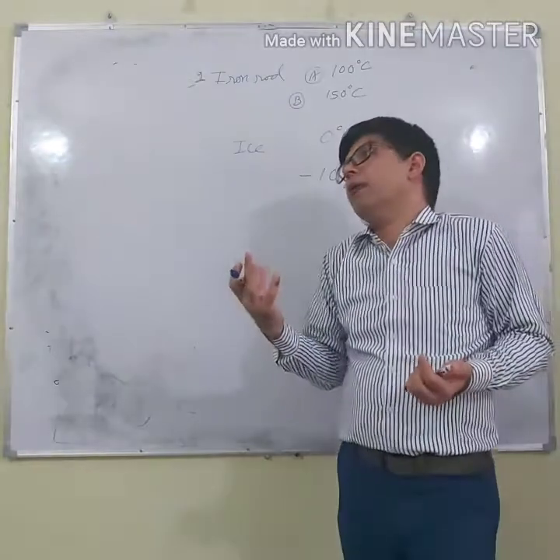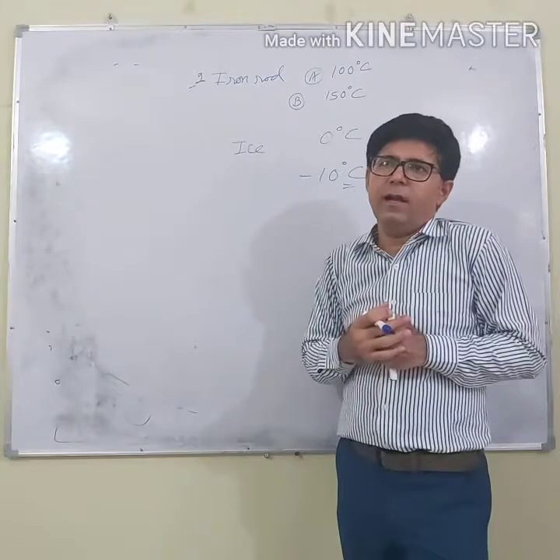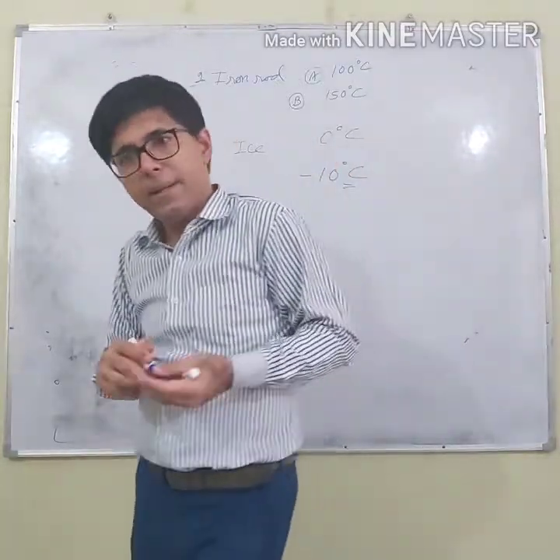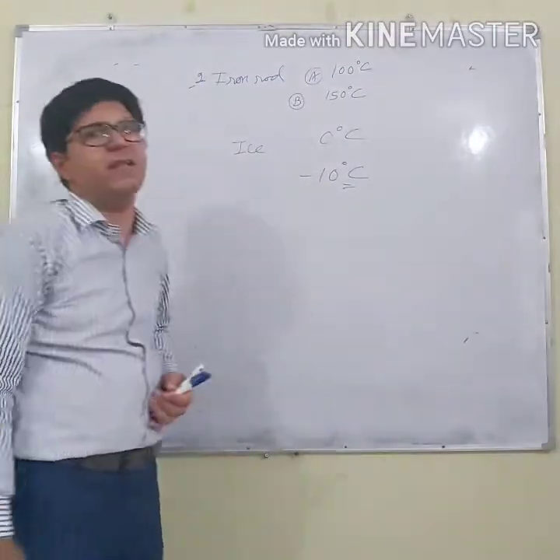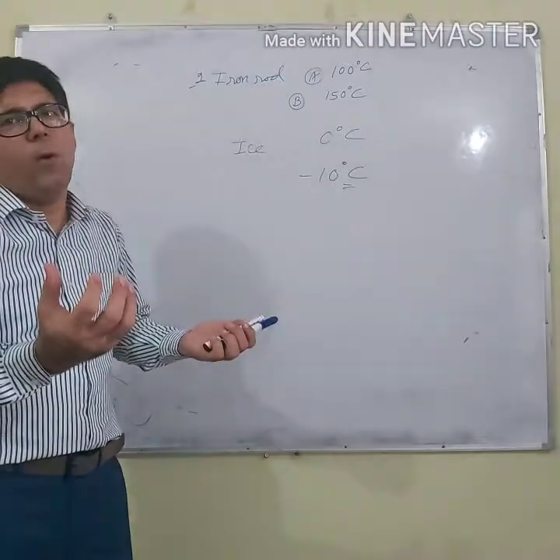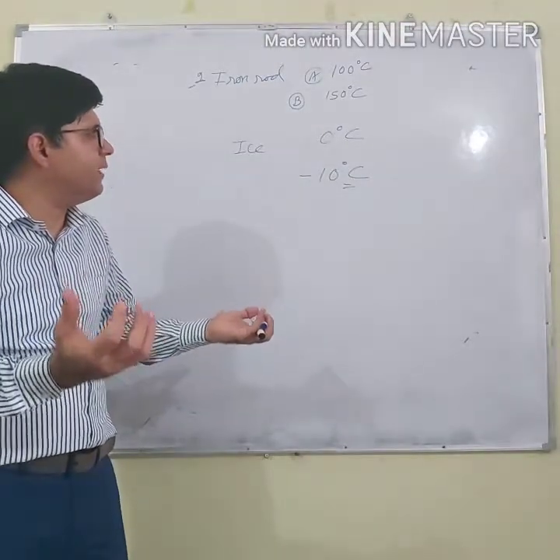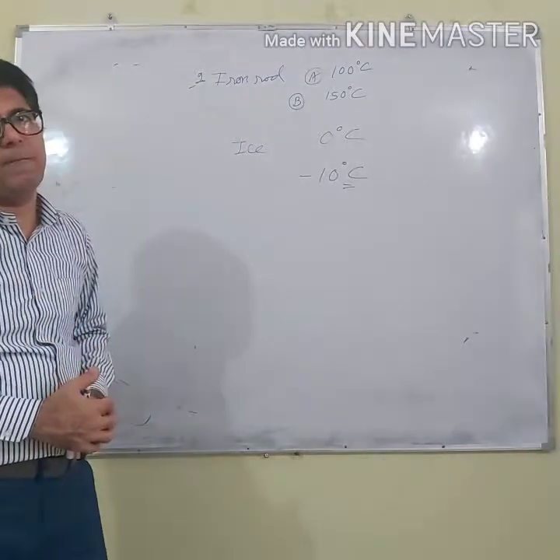When you take out ice from the freezer of a refrigerator, let us say the freezer was closed for the whole night, and when you open it, you will find that its temperature is less than 0 degrees Celsius. If you keep both the pieces of ice at 0 degrees Celsius and minus 10 degrees Celsius, then you will say both are cold.